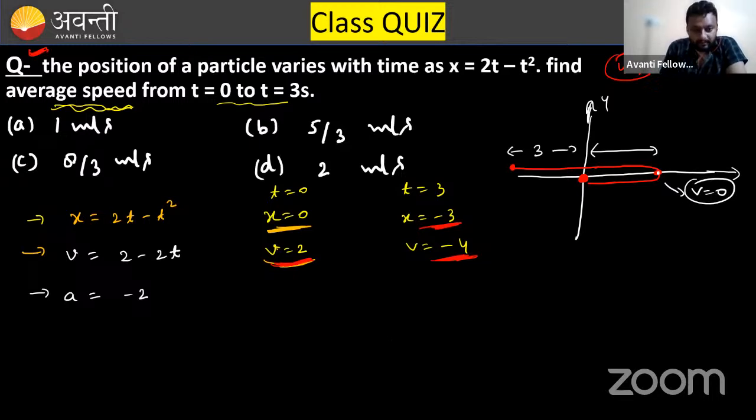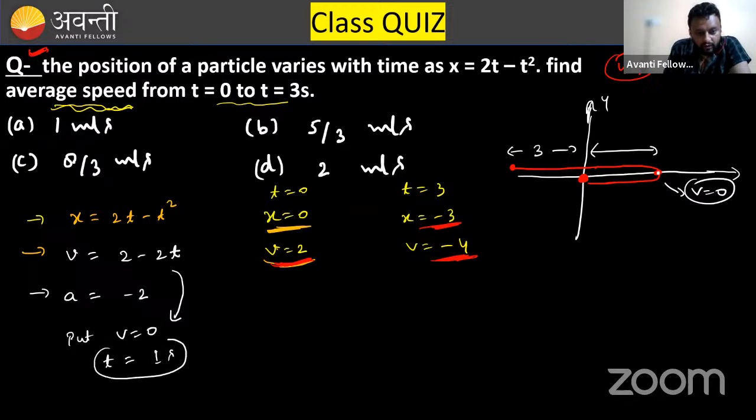So for that, put velocity zero in this equation, and you will get time. Can you solve it?